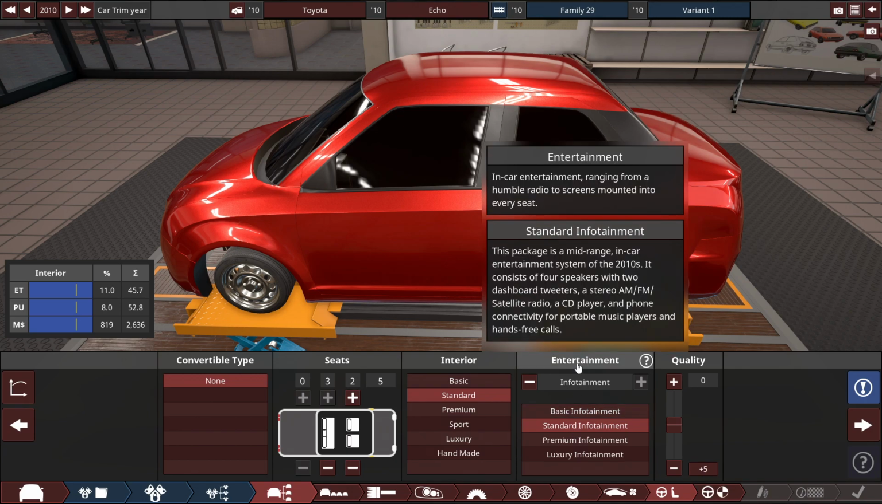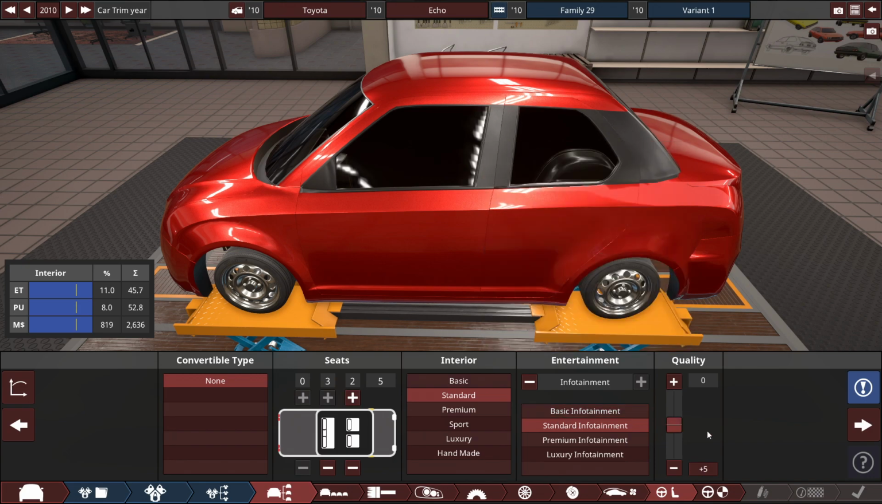So it says here it's a mid-range in-car entertainment system to 2010s. It consists of 4 speakers with 2 dashboard tweeters, a stereo AM/FM radio, satellite radio, CD player, and phone connectivity for portable music players and hands-free calling. So the standard infotainment, it is.